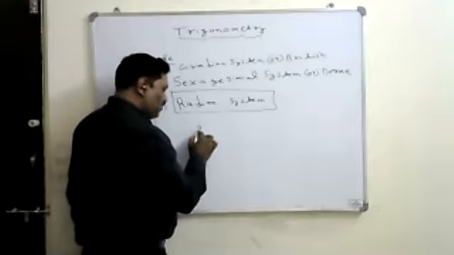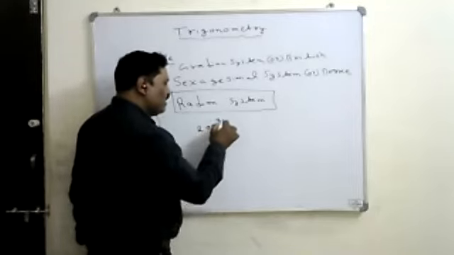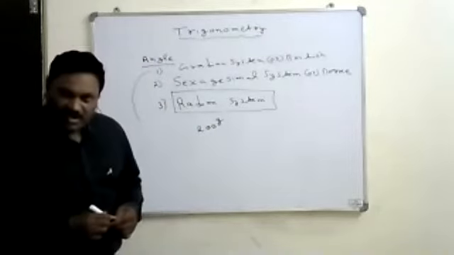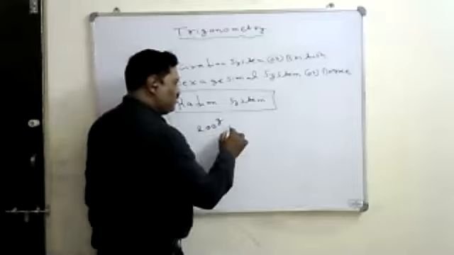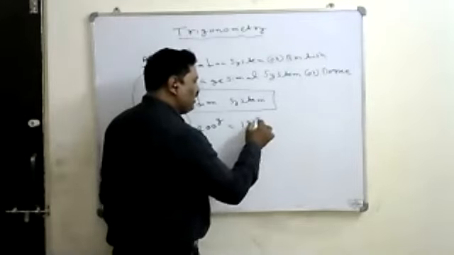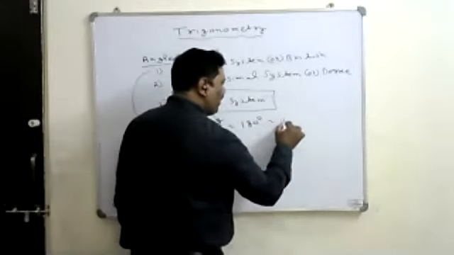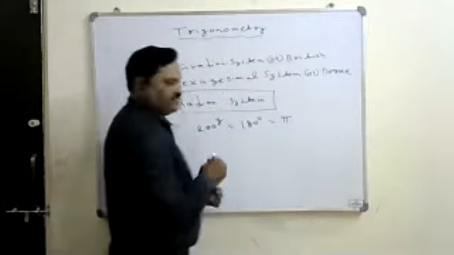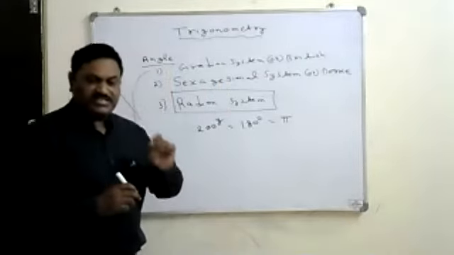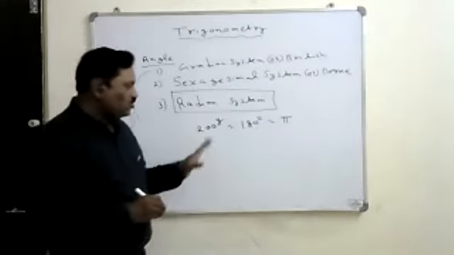As in the gradient system, the straight line angle is 200 gradient, and in the degree system it is 180 degree, and this is defined as pi radian. That's the definition given for the radian system.